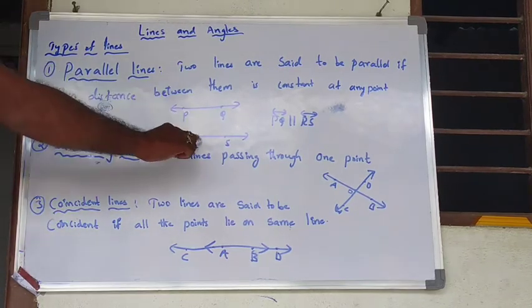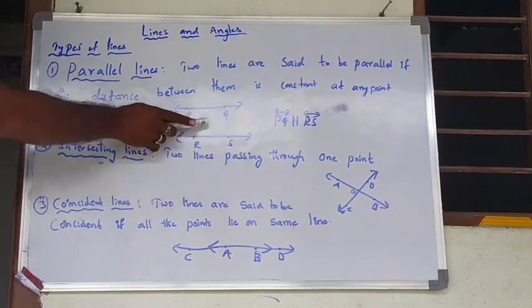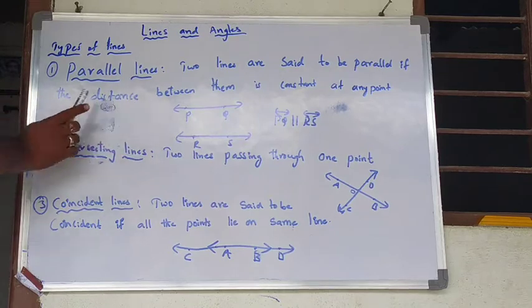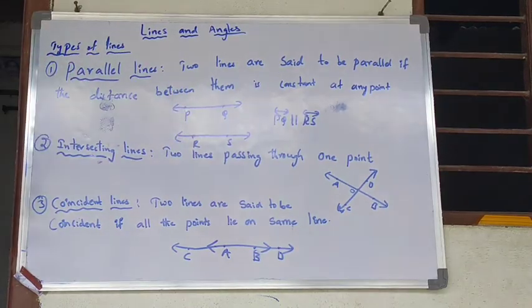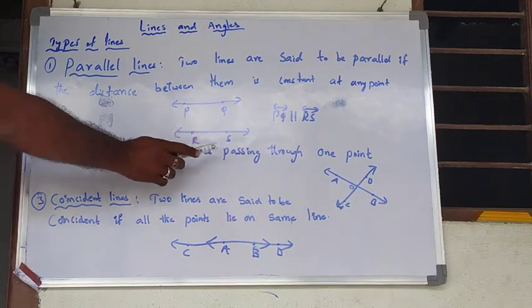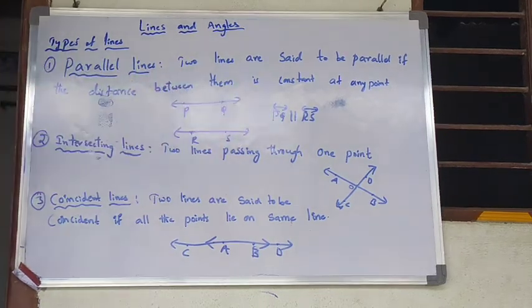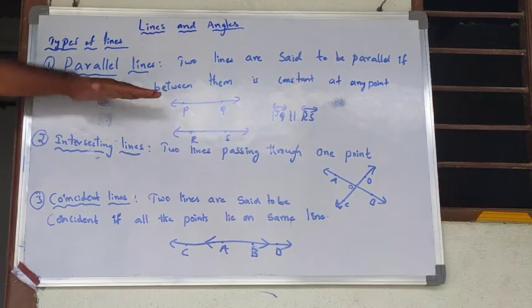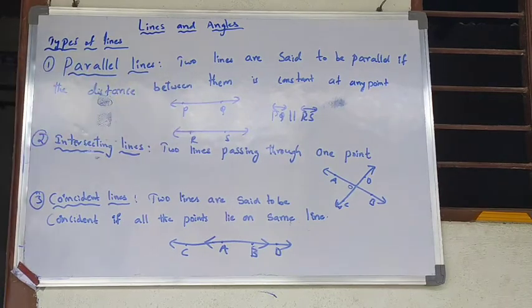If you look at any point over here, and the distance between these two lines is constant, then we can call these two lines parallel lines. Here I have taken two parallel lines, PQ is parallel to RS. This is the parallel line symbol. Two lines are said to be parallel if the distance between them is constant.